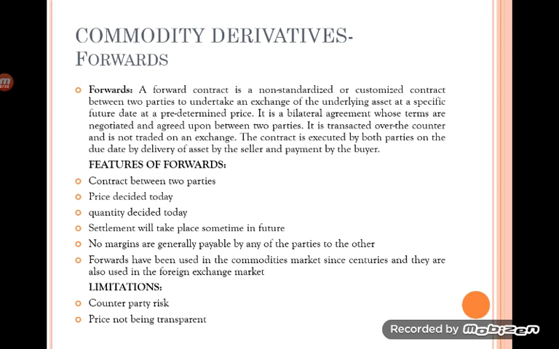Also, price is not transparent, because the price is determined between buyer and seller at the time of entering into the contract, but price fluctuations will happen afterwards. It is not decided on the commodity exchanges, but by the buyer and seller at the time of entering into the agreement. That is the reason it is not considered very transparent.